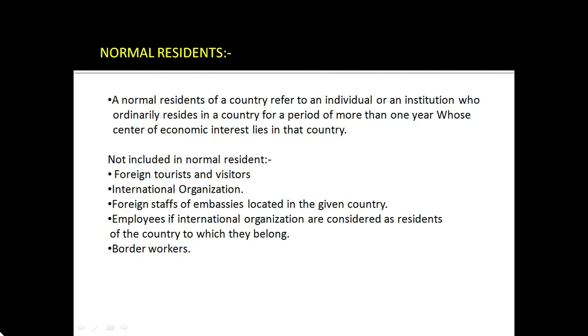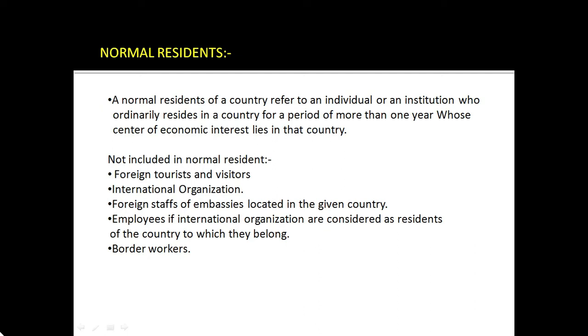Now, another concept: normal residents. A normal resident of a country refers to an individual or an institution who ordinarily resides in a country for a period of more than 1 year, whose center of economic interest lies in that particular country. They are considered normal residents.